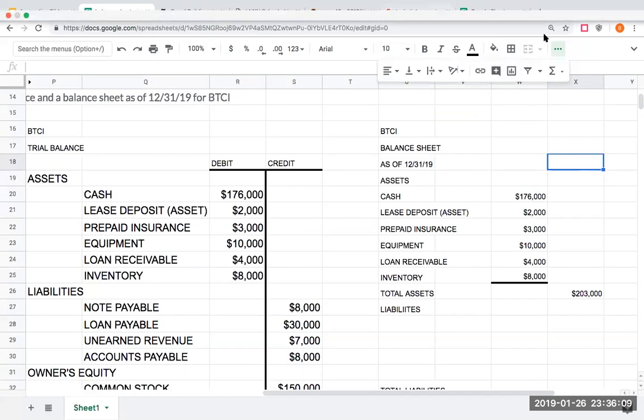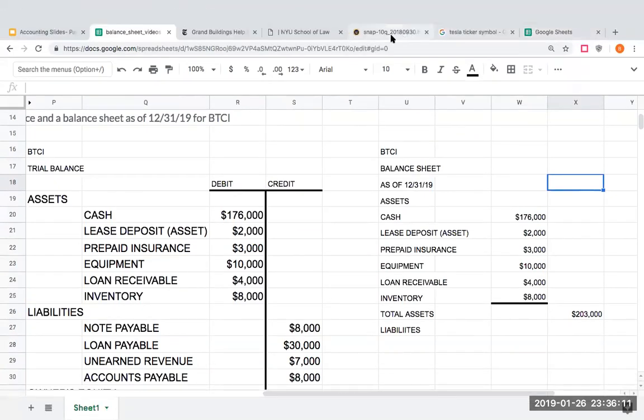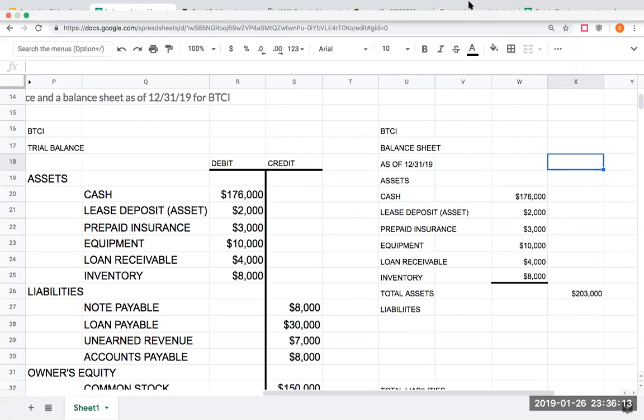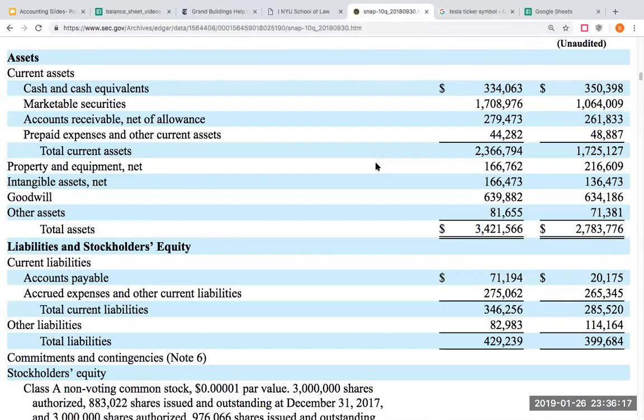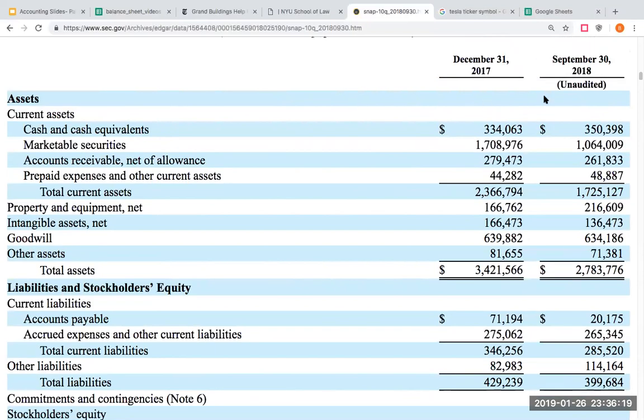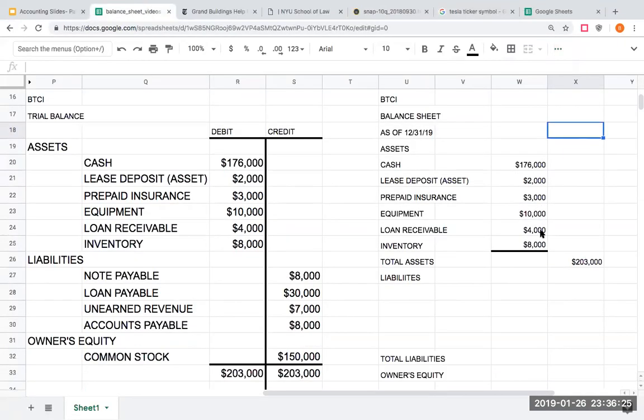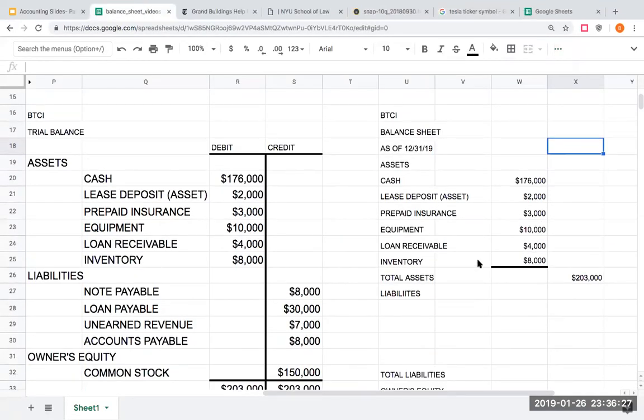If we look at the example of another publicly traded company, if we look at Snap, do you see a debit credit here? No, we don't do that on the balance sheet. Don't do it. I'll be seeing you in my class again, and trust me, you just want to take this class once.